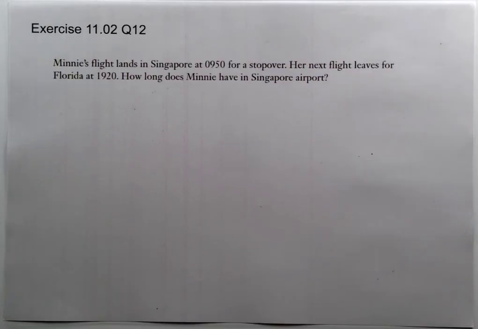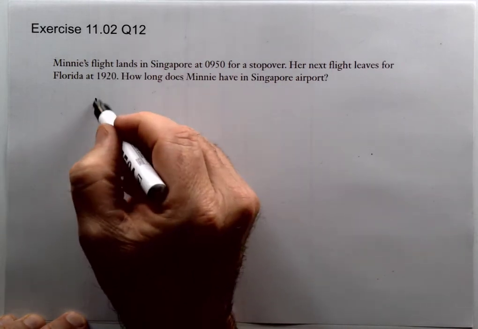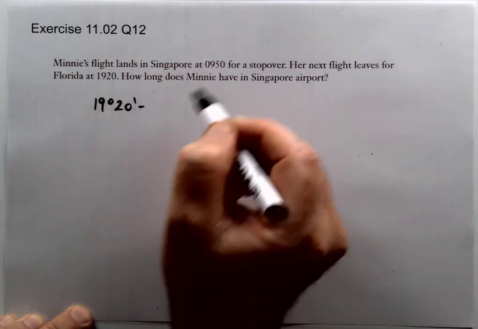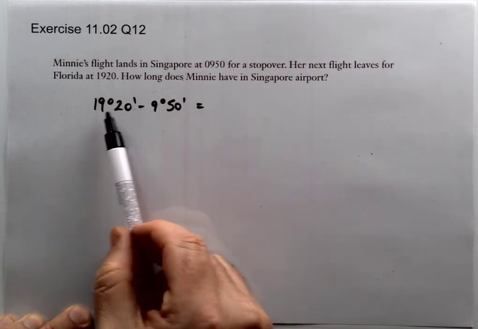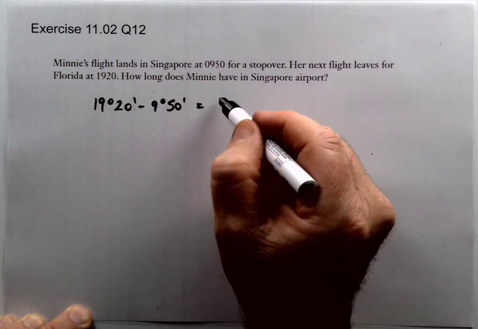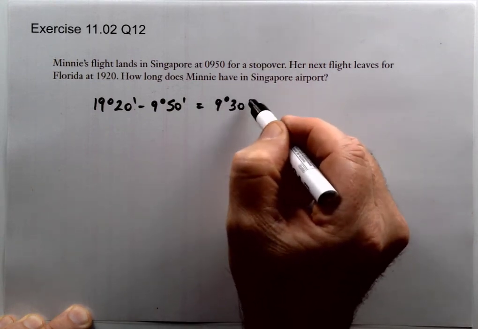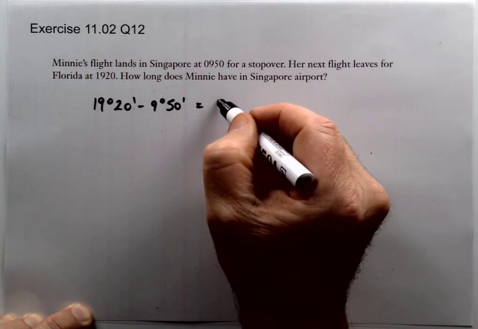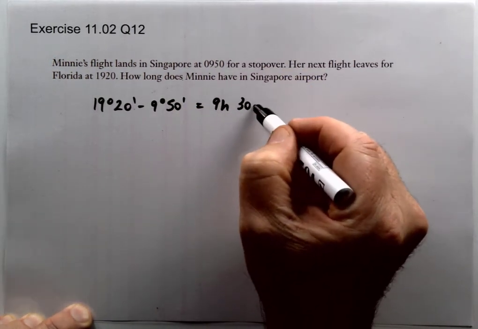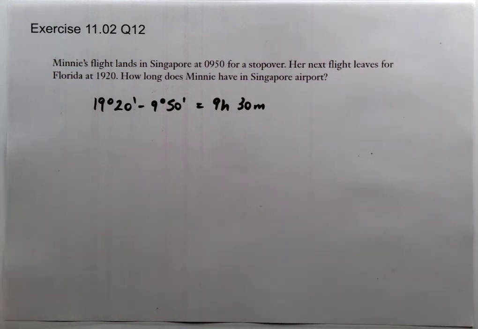Okay, Minnie's flight lands in Singapore at 9:50 for a stopover. Her next flight leaves for Florida at 19:20. How long does Minnie have in Singapore airport? So we're just going to go there, 19 degrees 20 minus the 9 degrees 50 there. Okay, you can see it's not quite the 10 hours there. So it's going to be half an hour short, so 9 hours and 30. Sorry, I should have written that out as 9 hours and 30 minutes. But again, easiest just to go to your calculator. But again, I just did that in my head there.